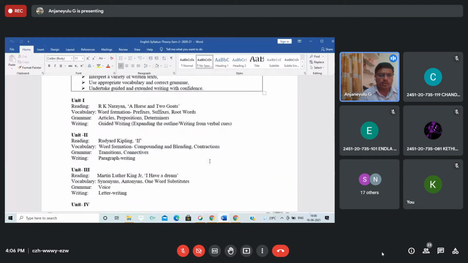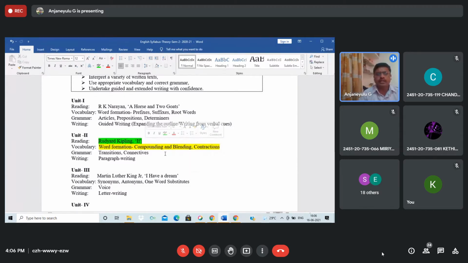So, students, we are in second unit, right? Yes. So, in the previous class, what we had discussion yesterday, can you tell me? What did we discuss in the previous class yesterday morning? Combining words, sir. Yeah, compounding words, blendings, contractions. Am I correct? Yes, sir. Yeah, this topic we covered. Vocabulary we completed. Even the poem also we have completed.